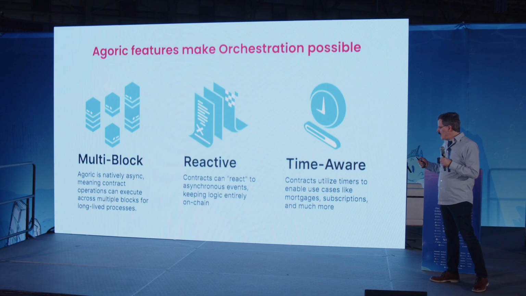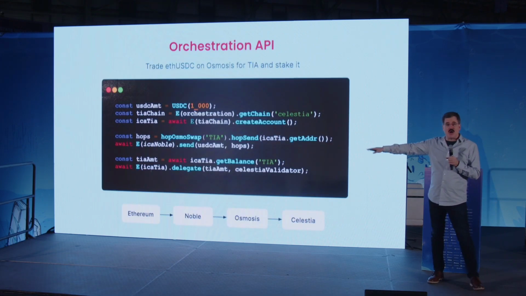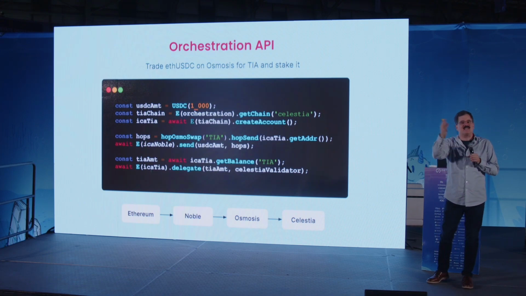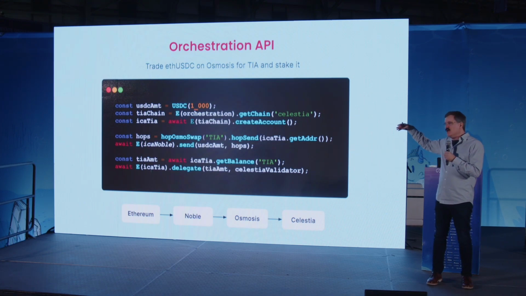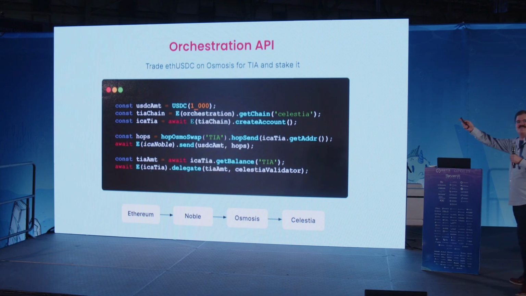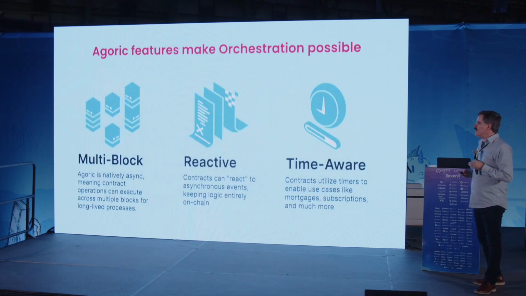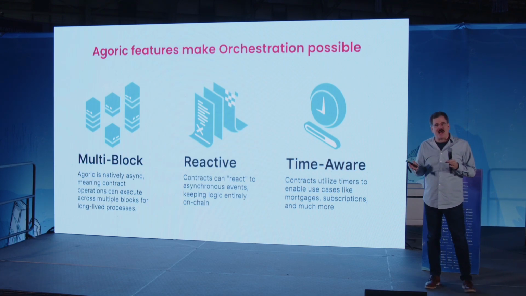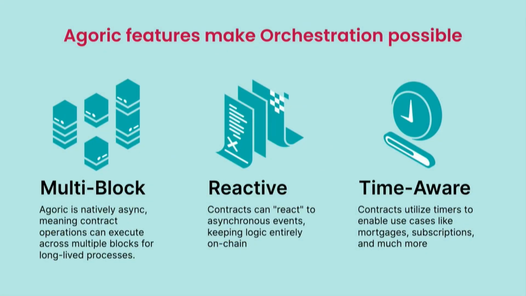Okay. So, I'll do one last thing there. The contract's all running on Agoric, but the tokens, the fungible asset, flow from Ethereum to Noble to Osmosis and finally to Celestia, and the user just signed one transaction, right? They didn't have to do all of this. They just authorized this to happen on their behalf, and now this application is in a position to manage their position on TIA. So you've got this fundamental ability to do multi-block actions. Oh, and that previous code looks familiar to a lot of people. The difference is it's running on chain, which nobody else can do. Right?